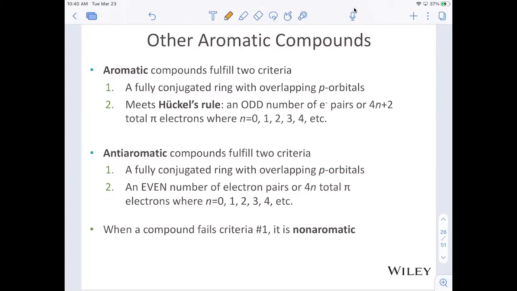Again, in order to be aromatic, we need a fully conjugated ring system with overlapping p orbitals, and we need to meet Huckel's rule, right? 4n plus 2. n has to be a whole number.